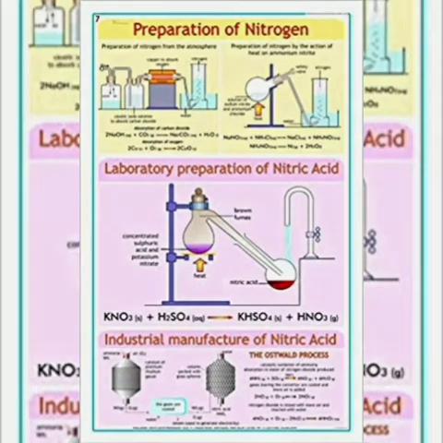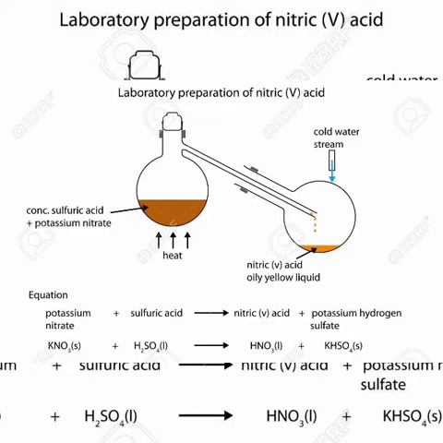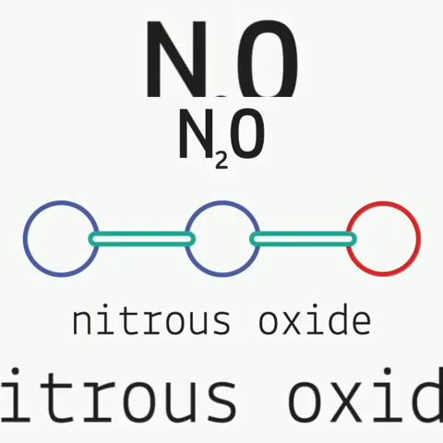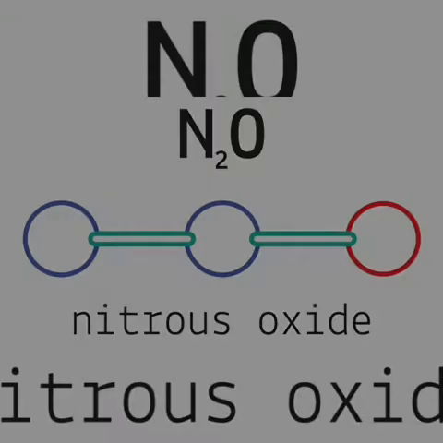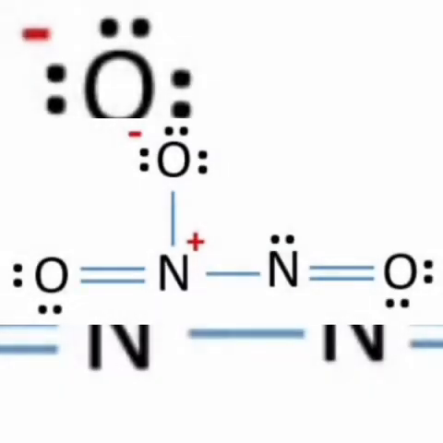Today we are going to discuss the chemical reactions of nitric acid: as an oxidizing agent, as a nitrating agent, and the action of nitric acid on metals. Next one,